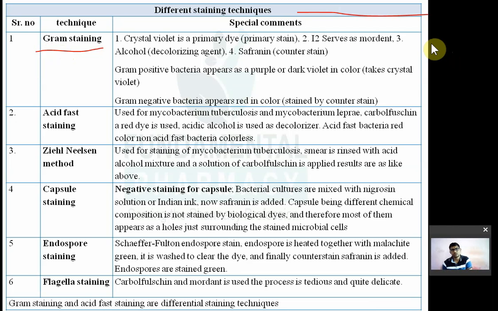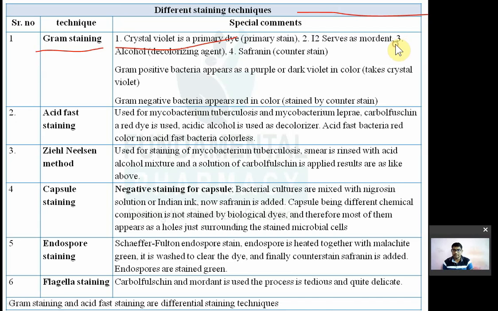So what is important in this staining? What is the primary dye? What is the secondary stain? What is the counter stain? Which is the decolorizing agent? क्वेश्चन इसके ऊपर दो तीन बार. Remember, in the gram staining, crystal violet is a primary dye. Crystal violet is known as a primary dye or primary stain. So then after that, iodine is added. Okay.